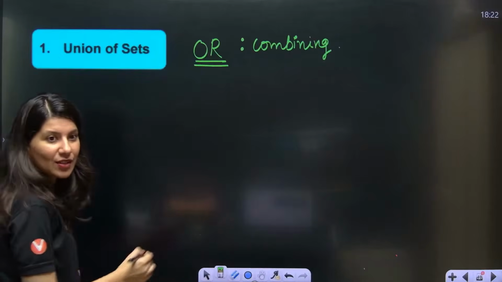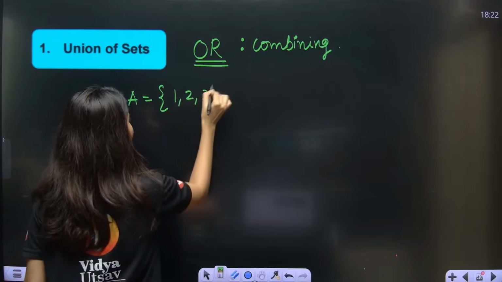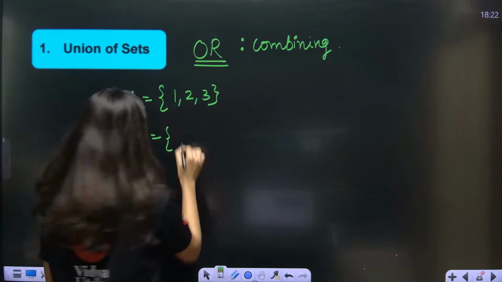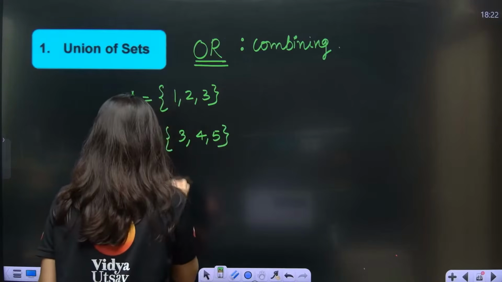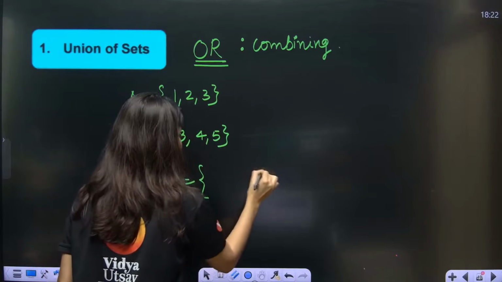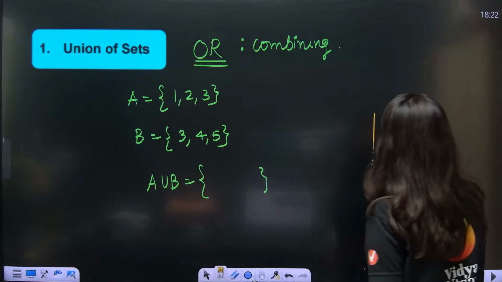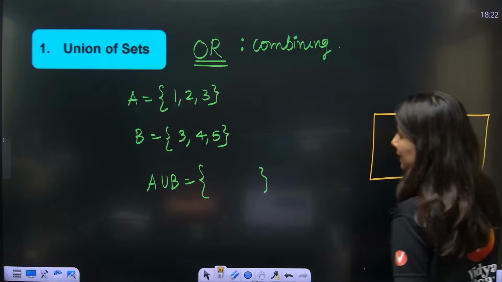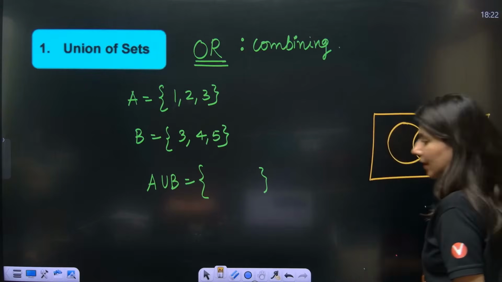Now let me tell you that this is your A set: 1, 2, 3. This is your B set: 3, 4, 5. Now, can anybody tell me A union B will be what? Meanwhile, I will draw a Venn diagram. Let me draw some beautiful diagram over here. This is your A set. This is your B set.